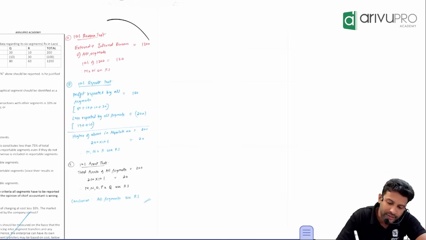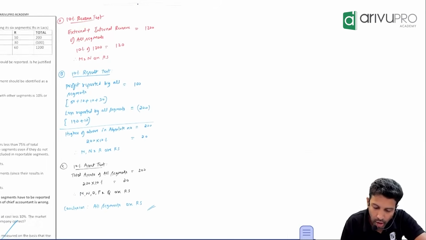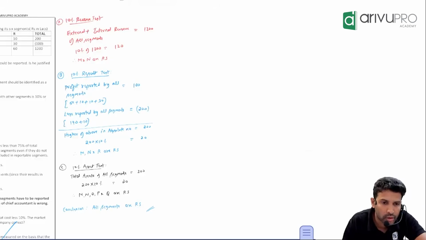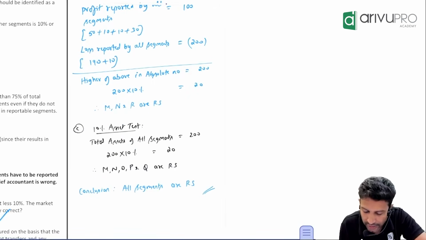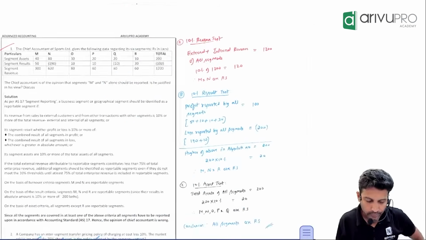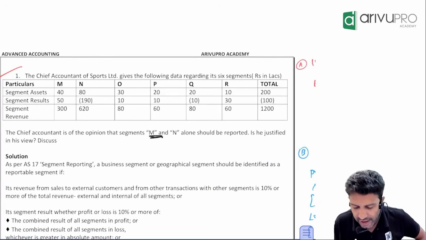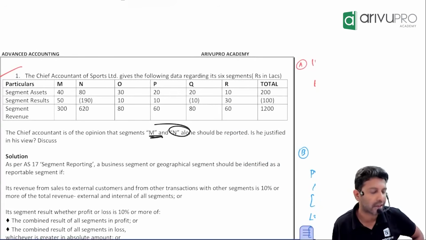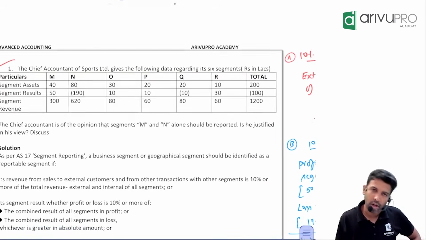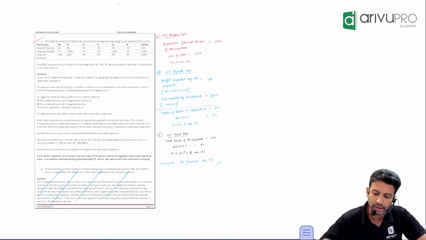Now, is it mandatory that a segment has to pass all the tests or any of the tests? If you check, almost every segment has passed at least one of the tests, correct? At least one of the tests they passed. That means what is the final conclusion? All segments are reportable segments here. And they will tell, we will only report M's data. Check what our chief accountant is telling you. He's saying only M and N we will report. Are his views acceptable or not justifiable? You have to report every segment's data because all of them have passed the test. That's all it is.